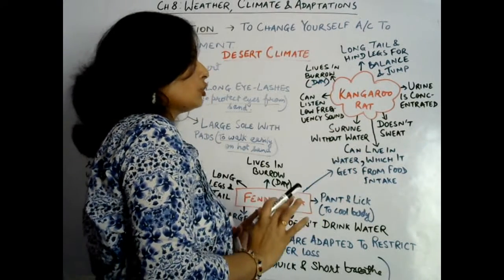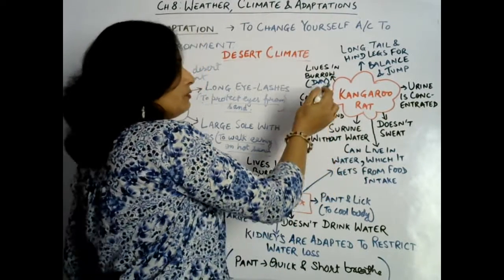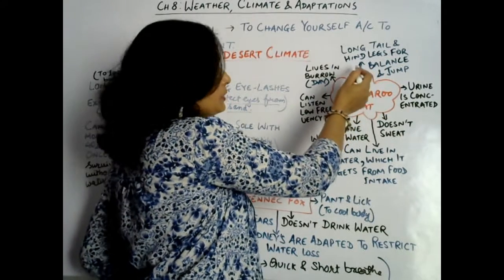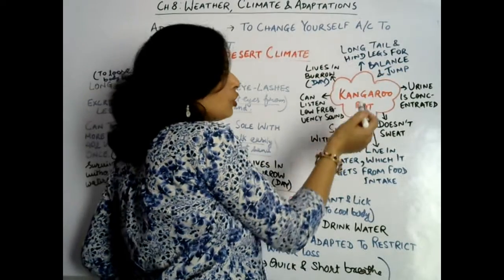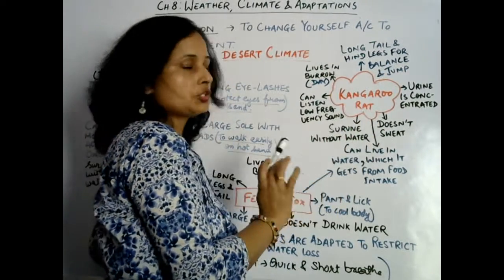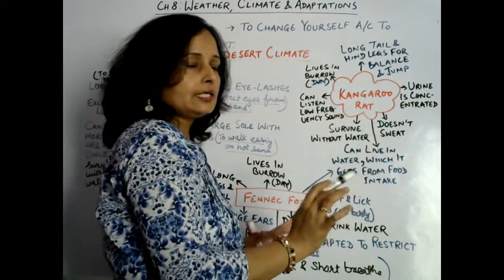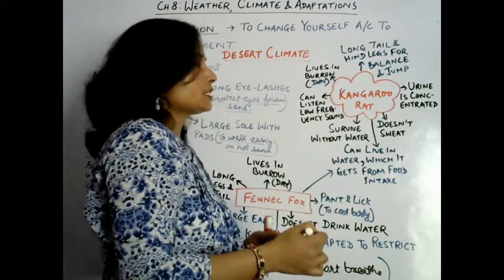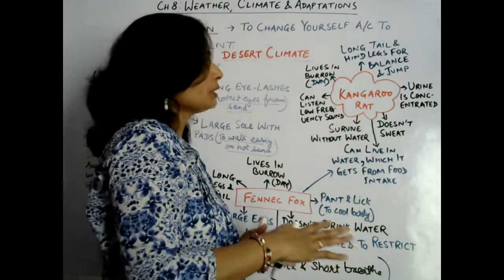It has a long tail to balance the body. Whenever it jumps or walks, the long tail helps it balance. And it has long hind legs. The legs at the back are long to jump. Whenever it wants to jump in the desert, they help it. At the same time, the long tail also helps in protection, to protect itself from predators.